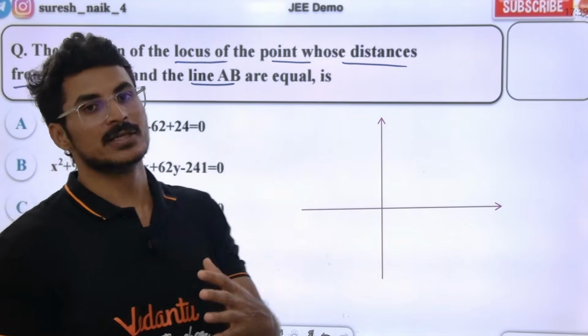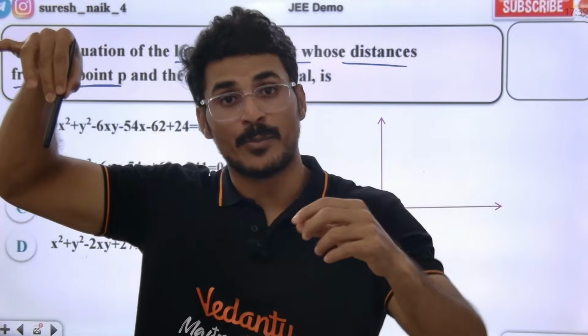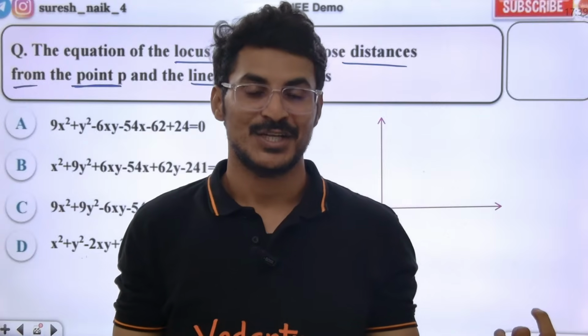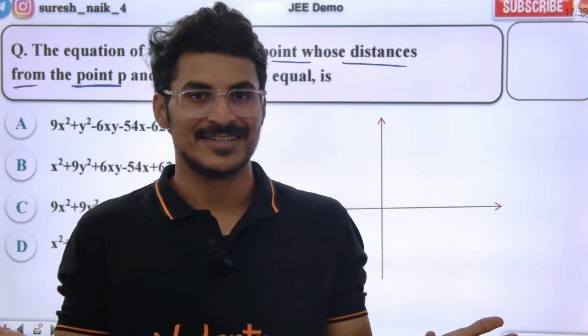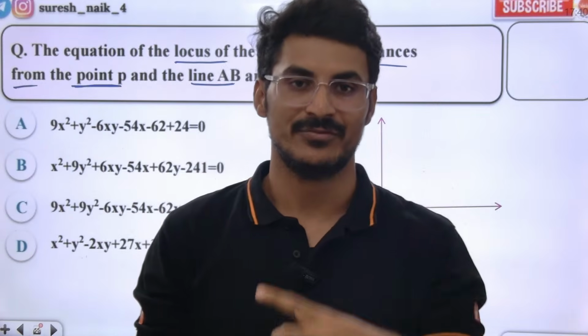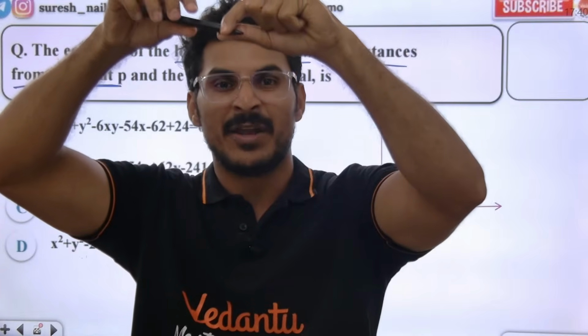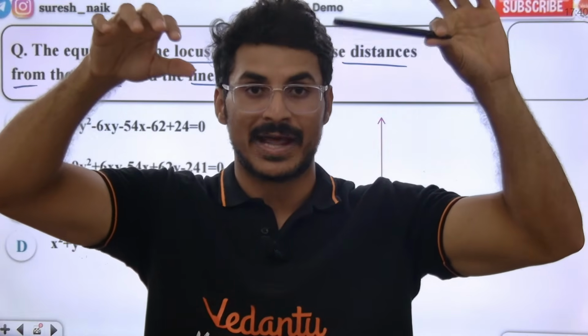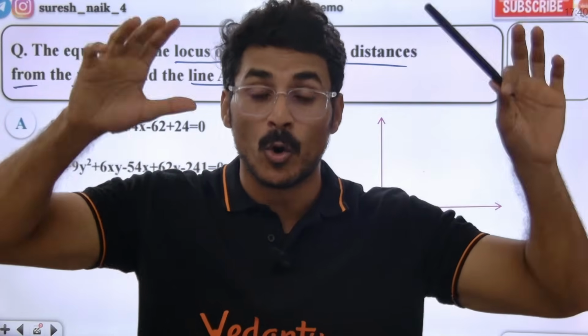We are finding the locus of the point whose distances from a fixed point and a fixed line are equal. In which locus will the distances be equal? In a parabola. As Suresh Sir said, from point P, if I take the distance to the focus and the distance to the directrix, both distances will be equal. Both distances are equal only in the parabola.